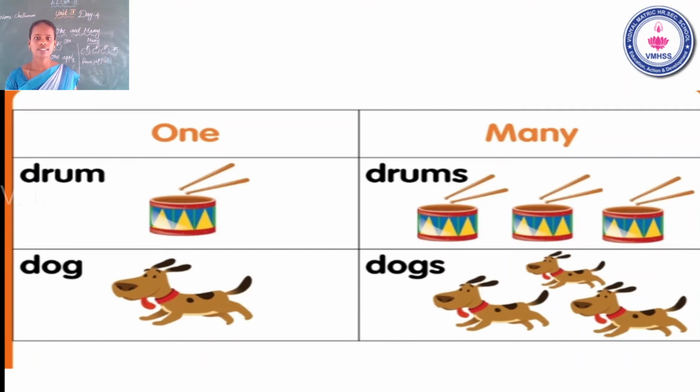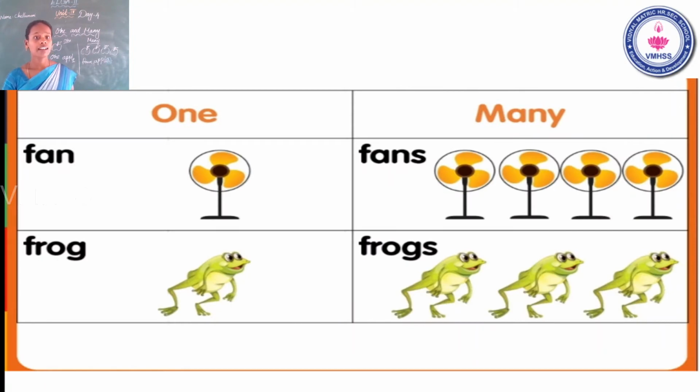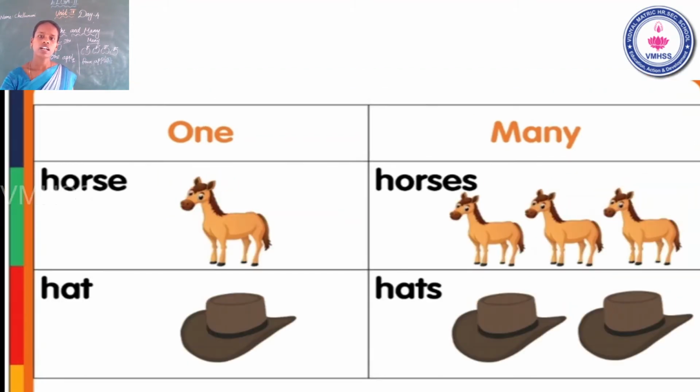Dog, dogs. Egg, eggs. Elephant, elephants. Fan, fans. Frog, frogs. Grape, grapes. Goat, goats. Horse, horses. Hat, hats.